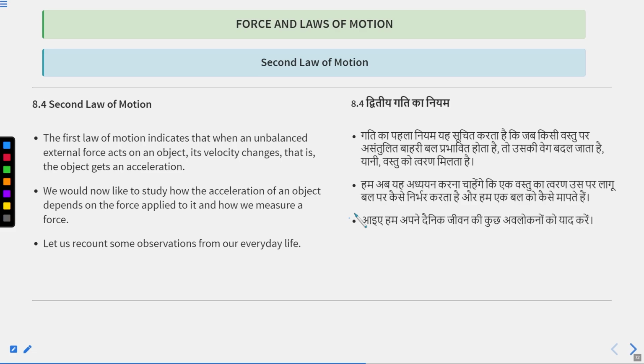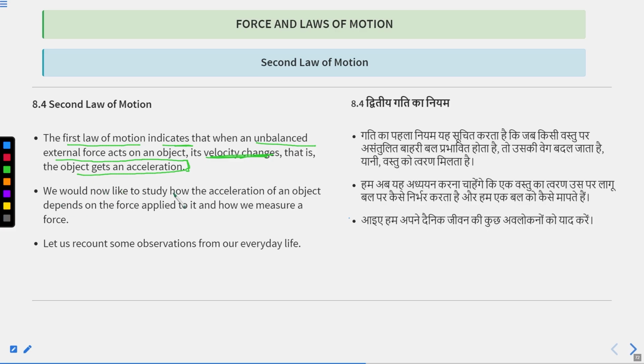Now, in today's class, we will start the second law of motion. So let's begin the second law of motion with an introduction. The first law of motion indicates that when an unbalanced external force acts on an object, its velocity changes. Why does its velocity change? Because that object will start accelerating or retarding, that is, the object gets an acceleration in a positive way or a negative way.